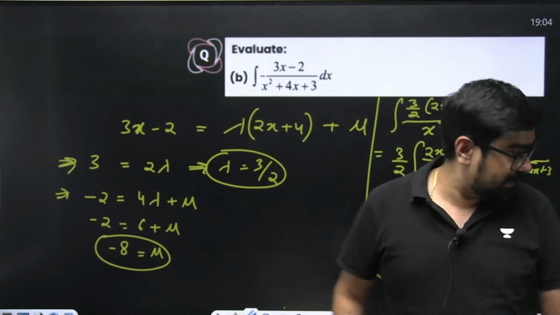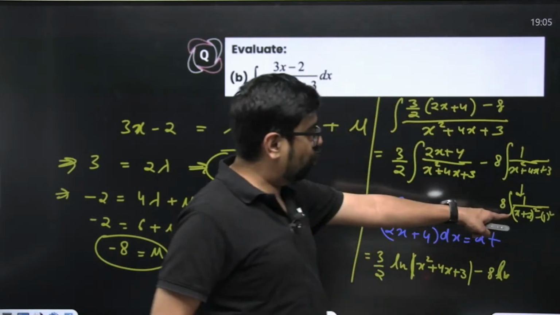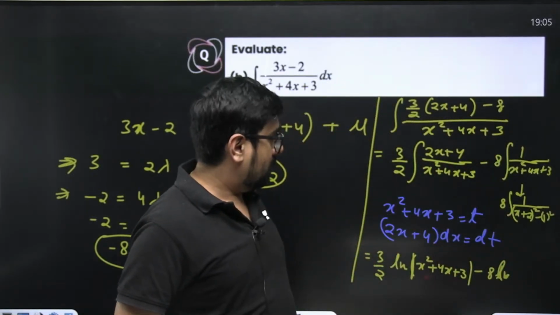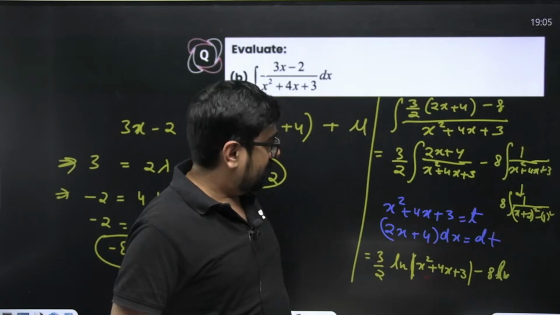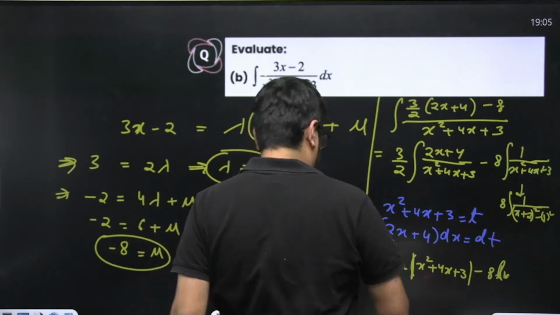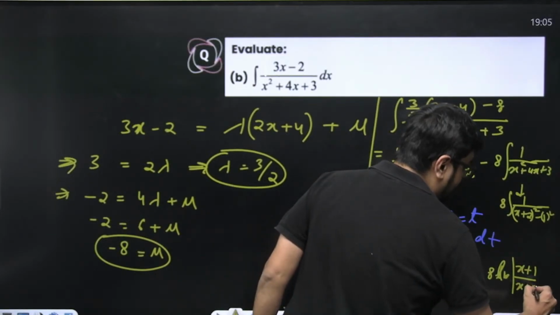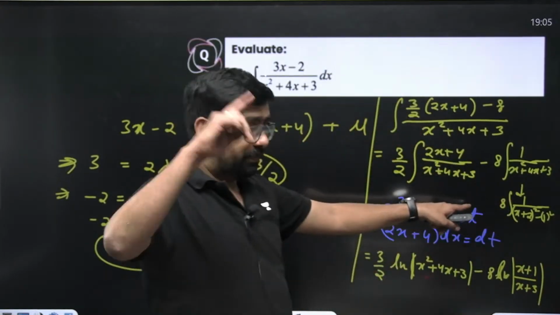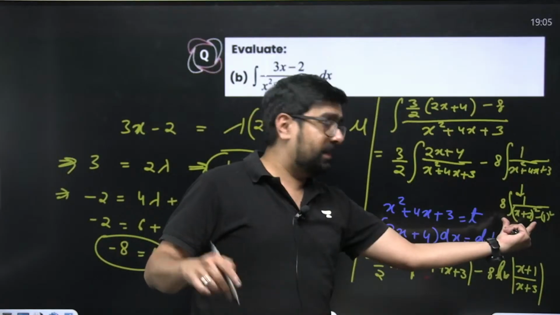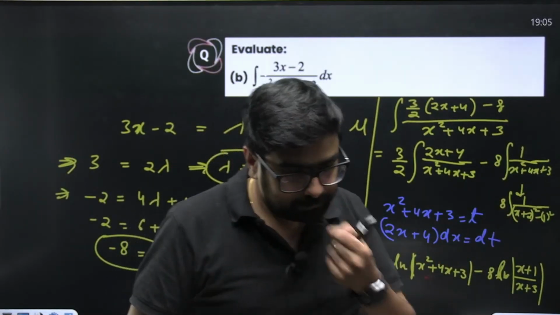Wait, just a minute. X plus 1, how can we directly write? It will be x plus 2 minus 1. So yes, x plus 1 only. And the denominator x plus 2 plus 1. So x plus 1 upon x plus 3 it will be. X plus 1 upon x plus 3. Check the formula, okay? If you are not able to recollect, please check the formula or the list which you have made and then solve.